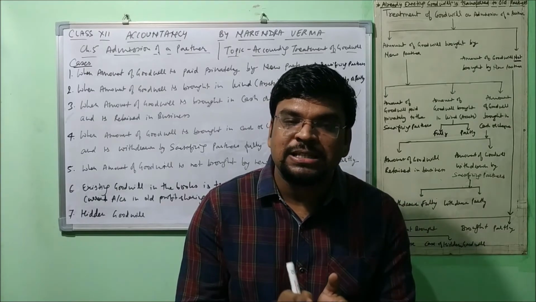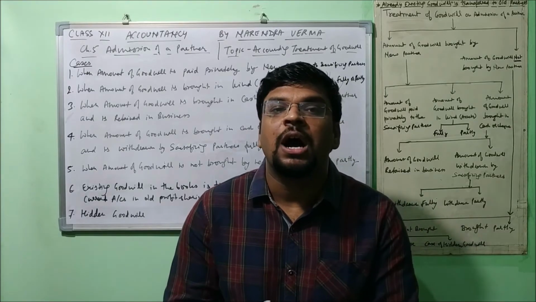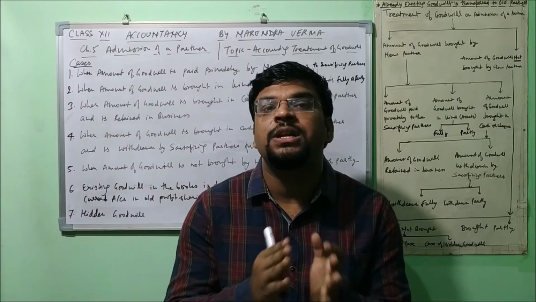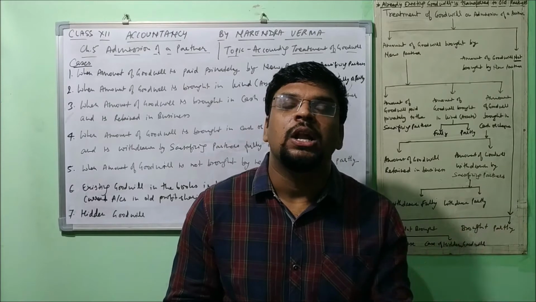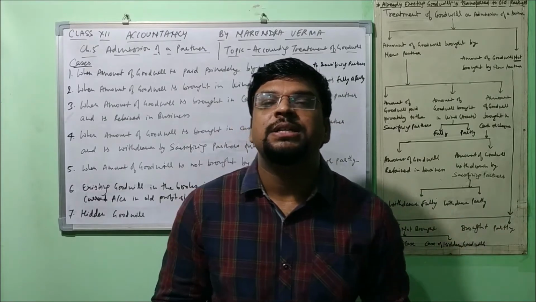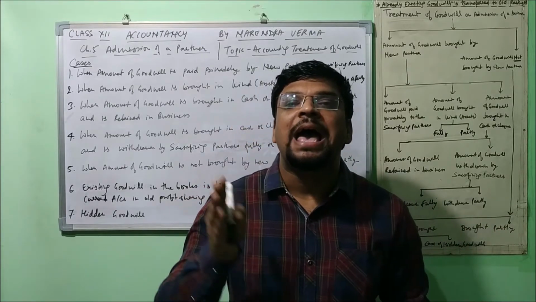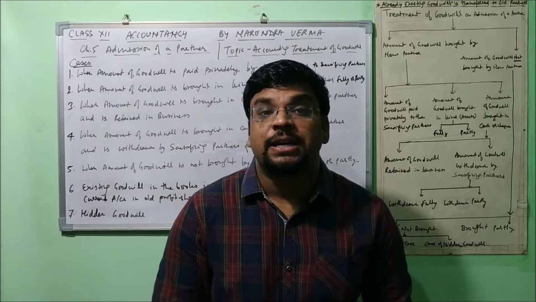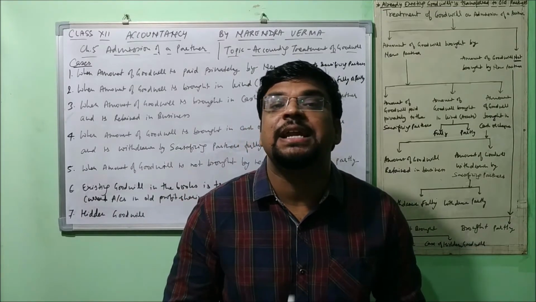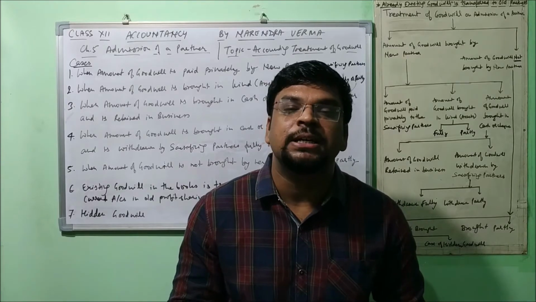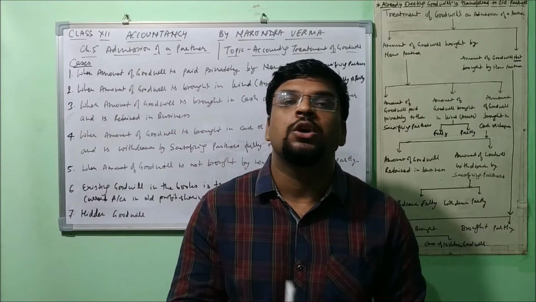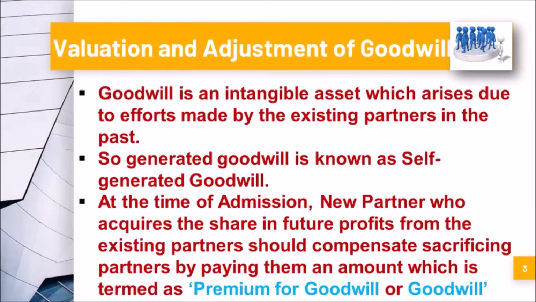And this account, premium for goodwill account, is treated as nominal account, and the rule of nominal account says that all the losses and expenses are debited, all the incomes and gains are credited, so therefore it is credited. Understood? So that is why I would suggest you to use here premium for goodwill instead of using goodwill. Understood the point?